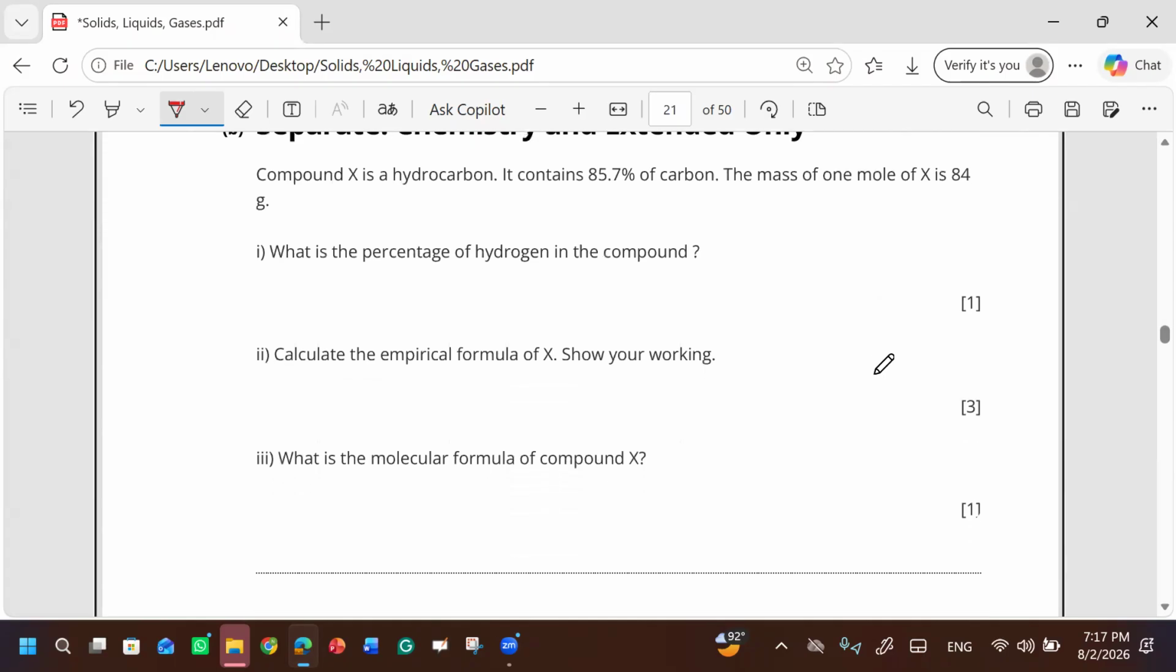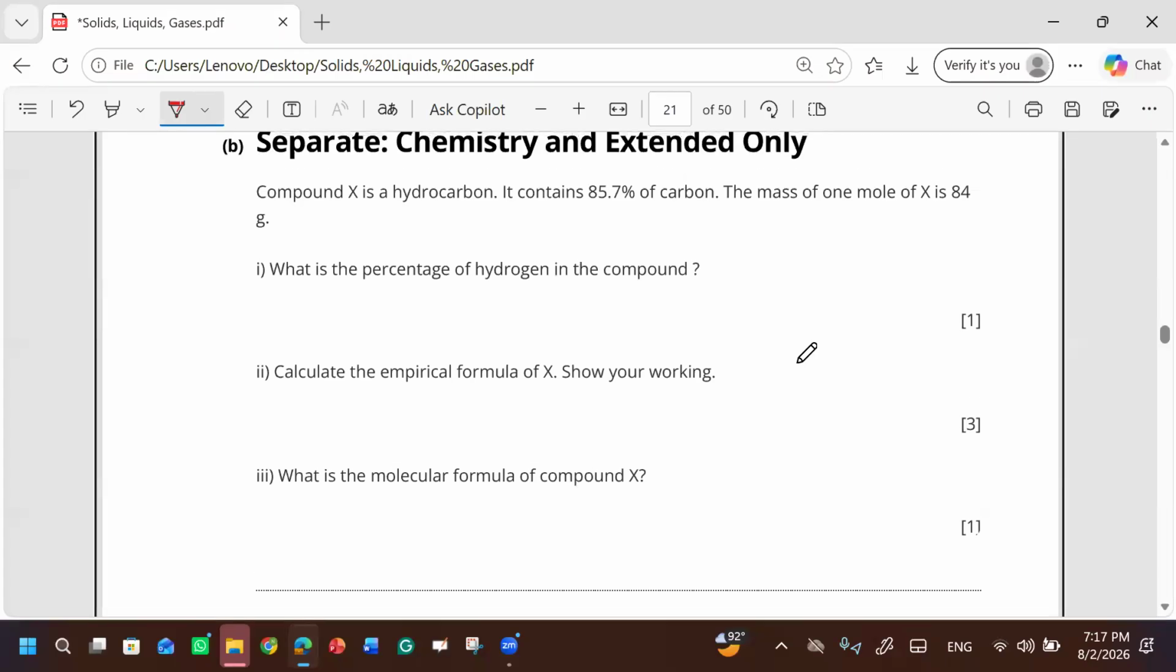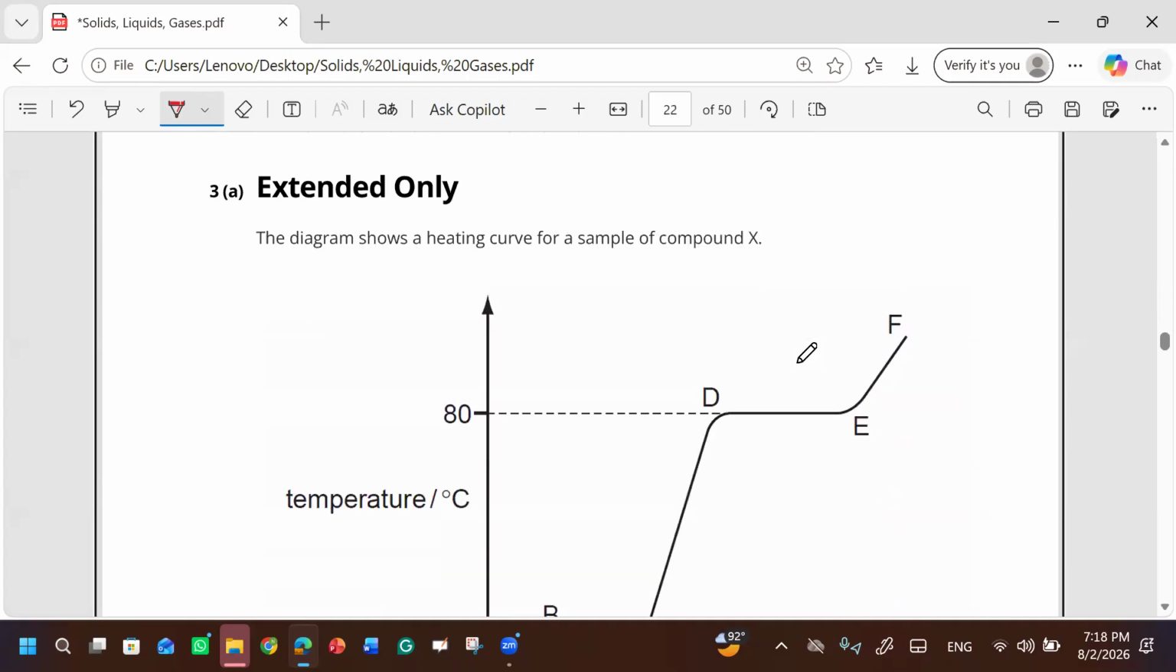Compound X is a hydrocarbon. It contains 85.7 carbon, the mass of 1 mole. I also didn't understand the moles and stuff. Yeah, you can skip this. We didn't do moles, I think.